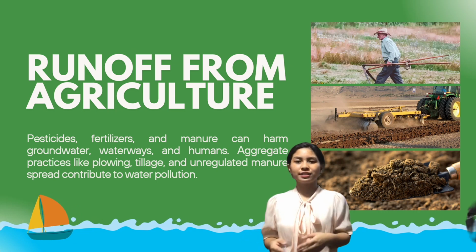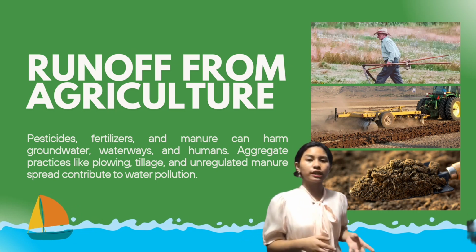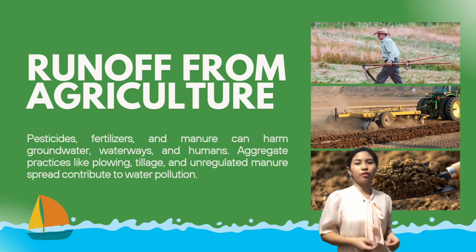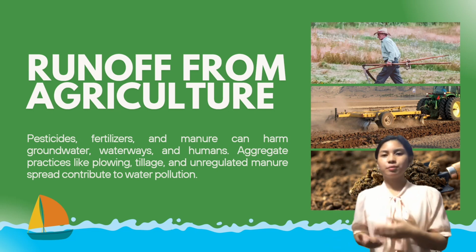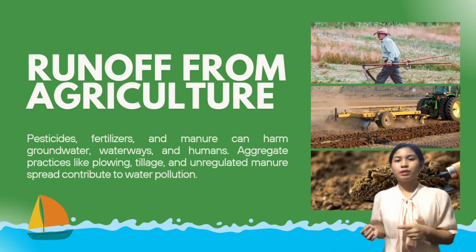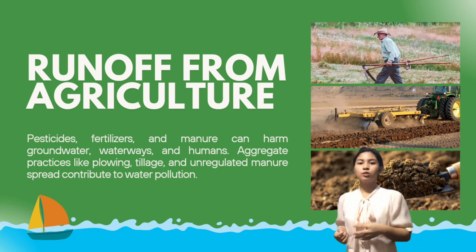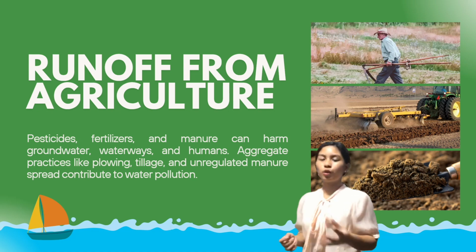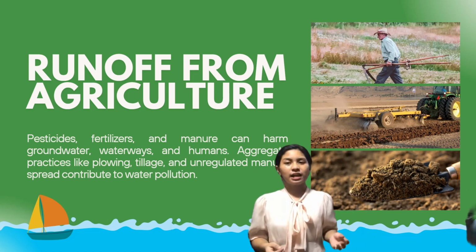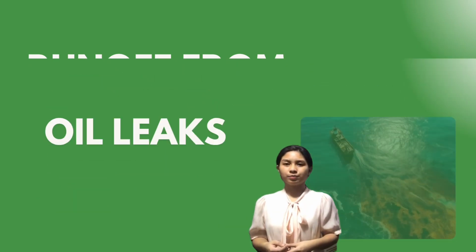Pesticides, fertilizers, and manures can infect groundwater and waterways, endangering the health of animals, plants, and humans. These substances may also mix with rainwater and flow through waterways, causing more pollution. Additionally, agricultural practices that may pollute water include plowing, tillage, and unregulated spread of manures.